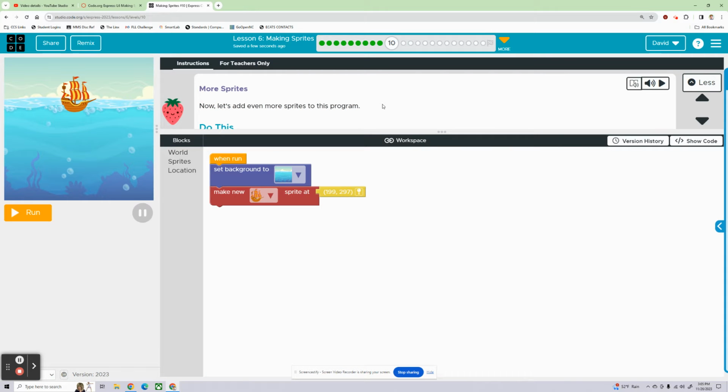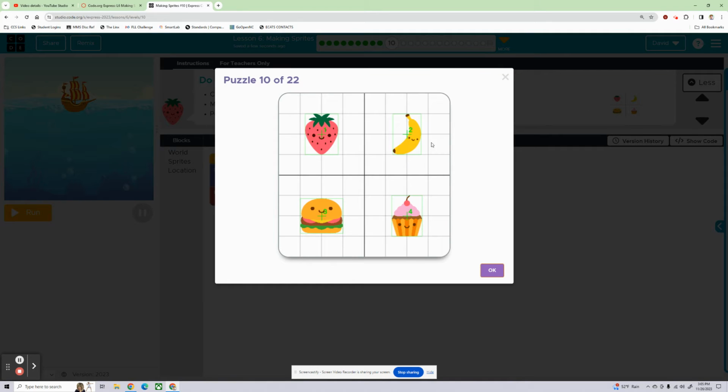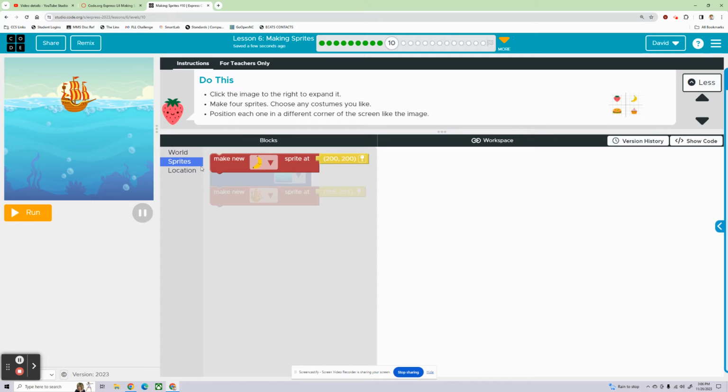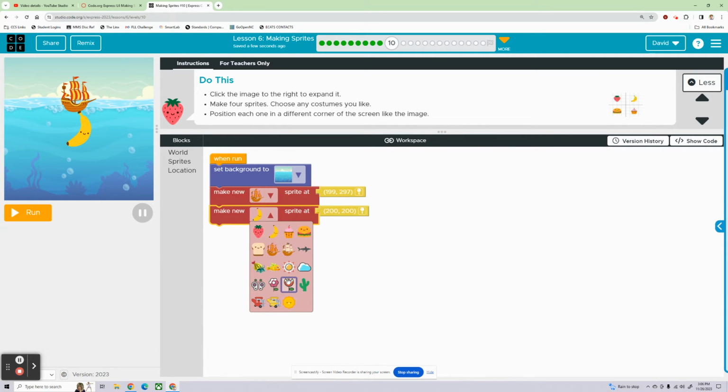Now let's add even more sprites to this program. Click the image to the right to expand it. All right, there's that image. Make 4 sprites. Choose any costumes you like. Position each one in a different corner of the screen like on the image. Okay, so we're going to have to put some specific things on here. Banana doesn't really make sense. We'll put a little hermit crab or shark. Perfect. Put a shark on here.